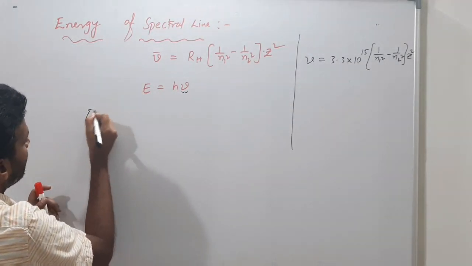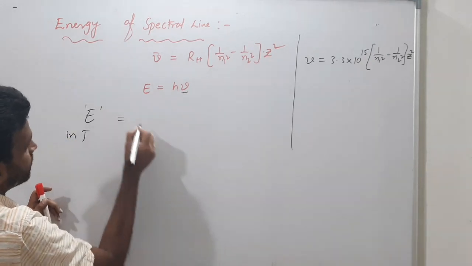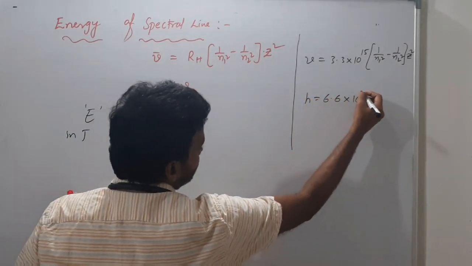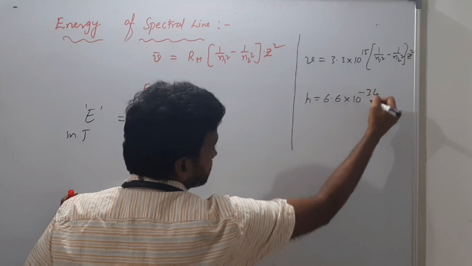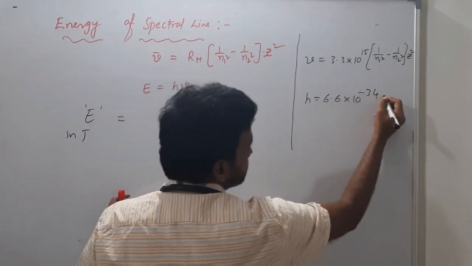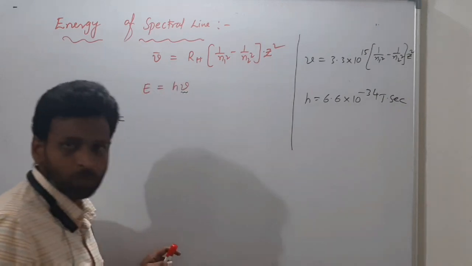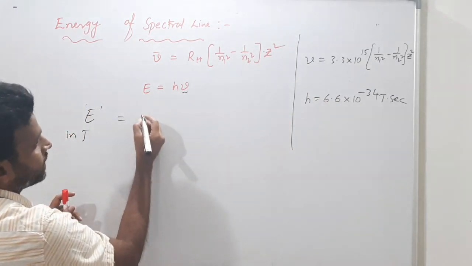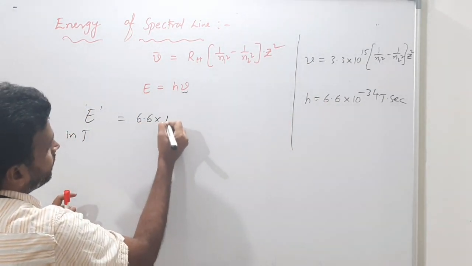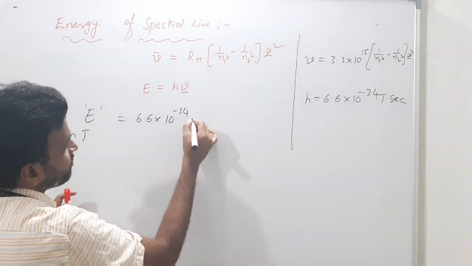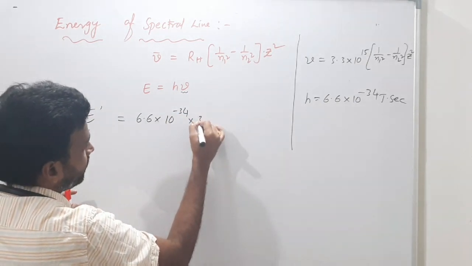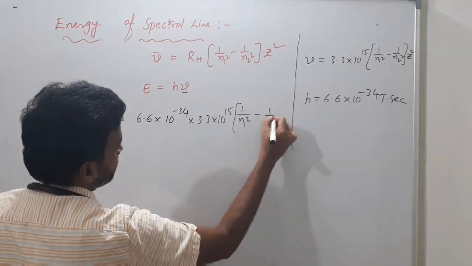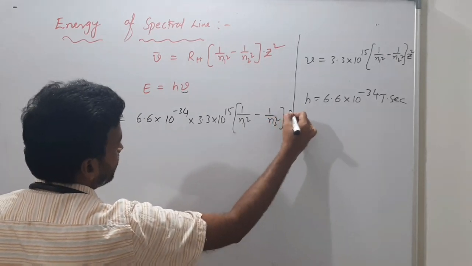Suppose I want energy in joules, then what to do? I have to substitute the H value, 6.6, actually 6.625, into 10 power minus 34 joule second. So I will substitute the H value and the frequency value. Then what I will do? 6.6 into 10 power minus 34 into 3.3 into 10 power 15 into 1 by n1 square minus 1 by n2 square into z square.